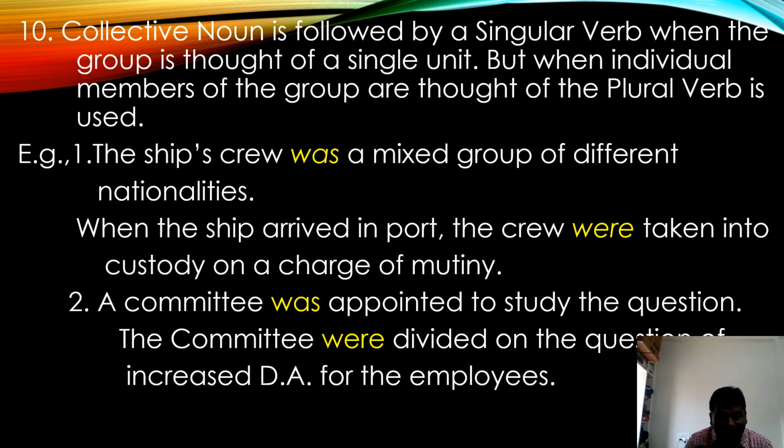The committee were divided on the question of increased DA for the employees, but their opinions are different. When they express different opinions, the plural verb is used. When they express only one idea or one opinion, the singular verb is used.